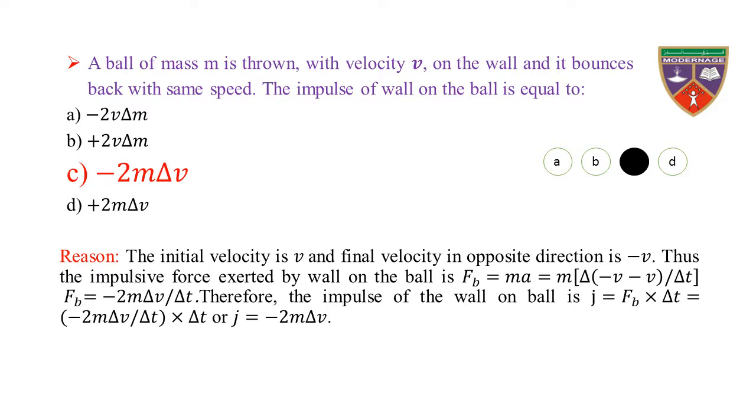Therefore, the impulse of the wall on the ball is J equal to Fb into delta t, which is equal to minus 2m delta v divided by delta t into delta t, which is equal to minus 2m delta v. Hence, the impulse of the wall on the ball is minus 2m delta v.